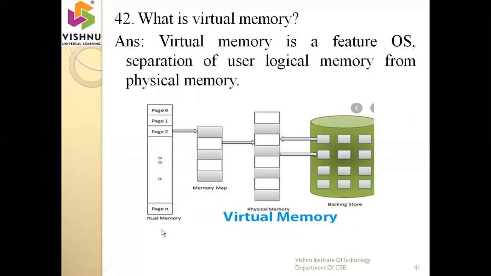Okay, so the best example for virtual memory: for example, my application size is 5 GB, and my system RAM capacity is 4 GB. Now, is it possible to execute the 5 GB application in 4 GB RAM? Actually, it is not possible. But with the help of the virtual memory concept, we can execute the 5 GB application inside the 4 GB RAM. How is it possible? First it takes 4 GB of data into the RAM, and the remaining 1 GB of data comes from virtual memory. So in this way, the virtual memory